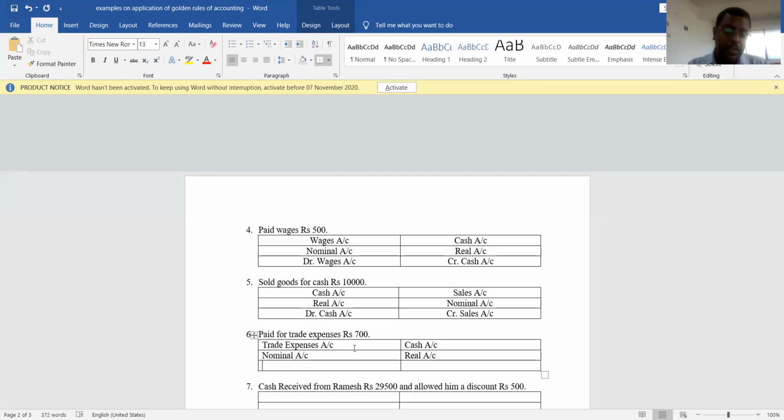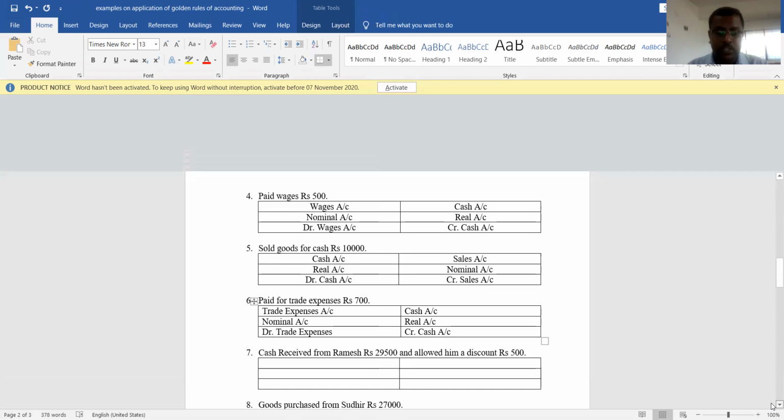Now, which rule is applicable to trade expenses of nominal account? Debit rule is applicable because the debit rule states that debit all expenses and losses. So, trade expenses account should be debited because it is an expense, and cash account should be credited because it is going out of the business. Paid trade expenses, so it is going out of the business, we need to credit cash account.